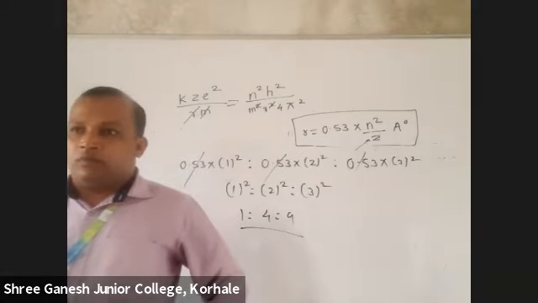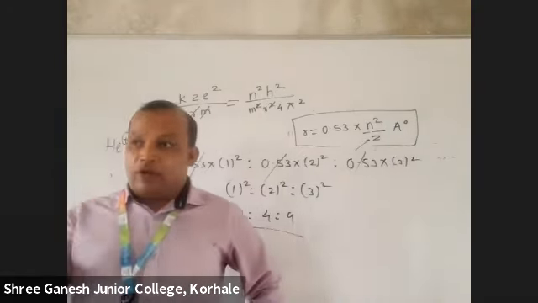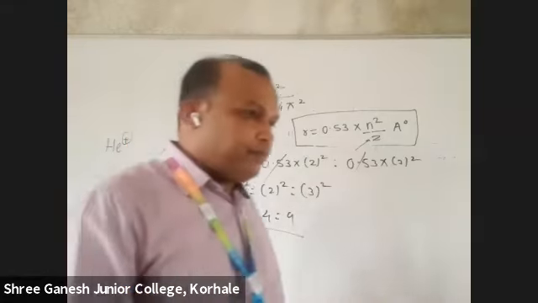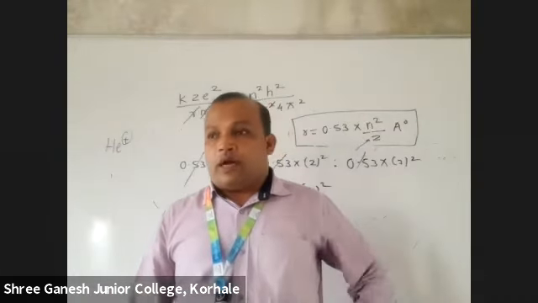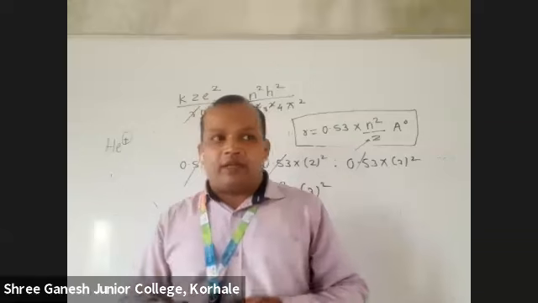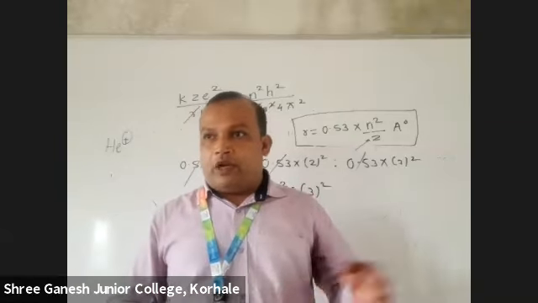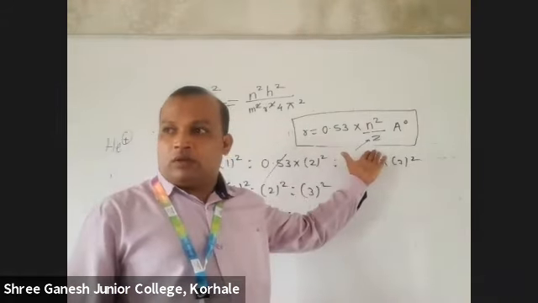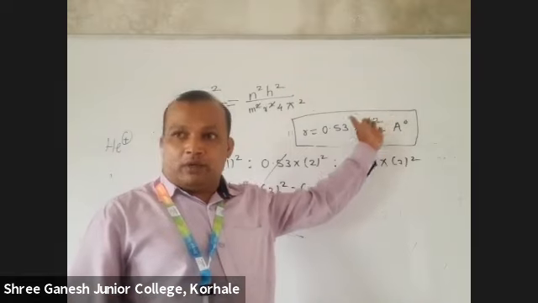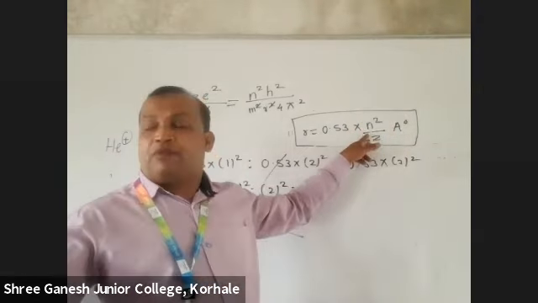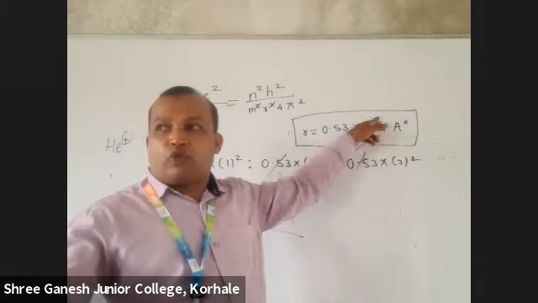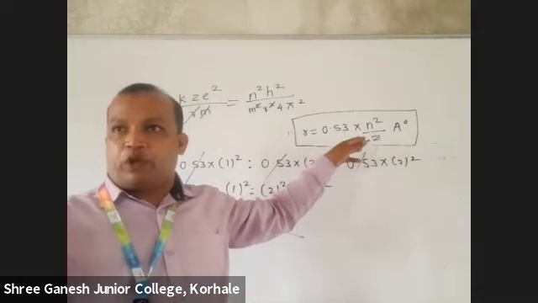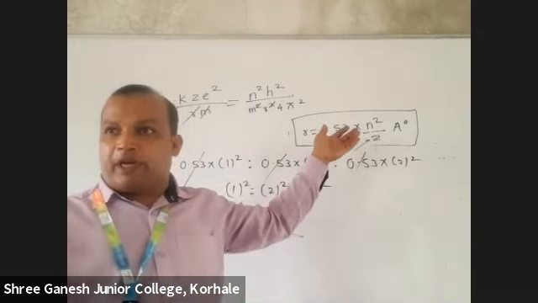One is to two. Yes, very good. You have given the answer. Yes, Pranjal, correct. I don't know what kind of calculations you are doing. It's very easy. 0.53 into, which was the hydrogen shell? 2 square upon 1. That is equal to 0.53 and helium, which shell? 4, so 4 square upon 2. 4 square means that will be 16. 16 by 2 means it will be 8. Here it will be 4. 4 is to 8, this is 1 is to 2.